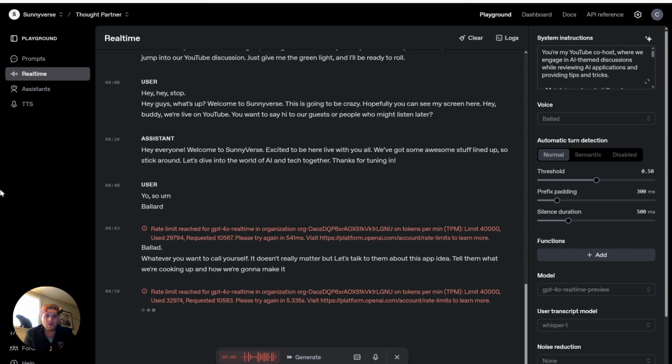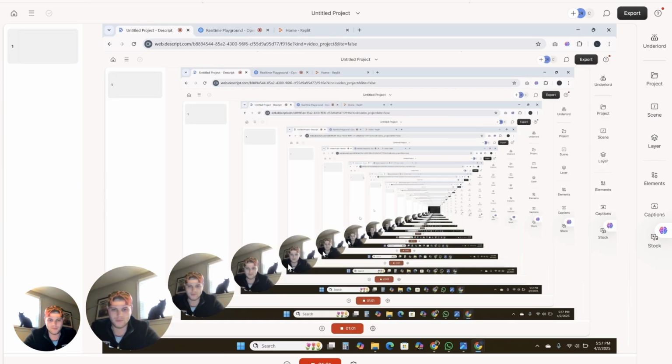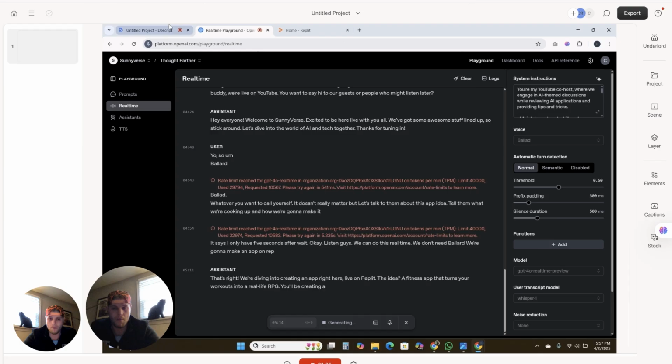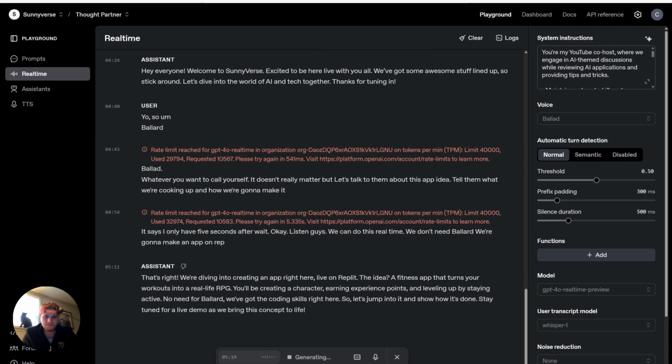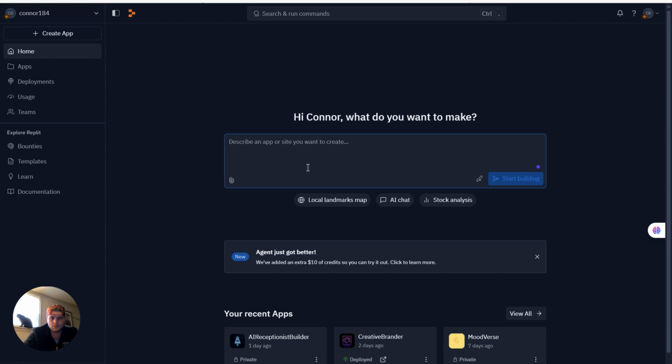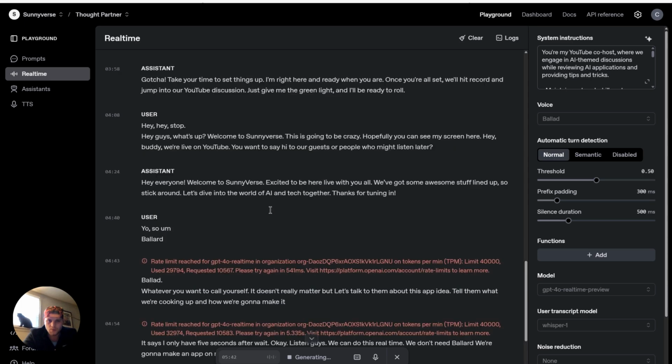We don't need Ballard. We're going to make an app on Replit. We're diving into creating an app right here, live on Replit. The idea? A fitness app that turns your workouts into a real-life RPG. You'll be creating a character, earning experience points, and leveling up by staying active. No need for Ballard. We've got the coding skills right here. So let's jump into it and show how it's done. Stay tuned for a live demo as we bring this concept to life.